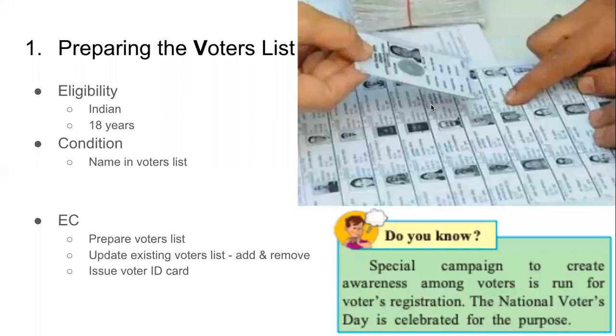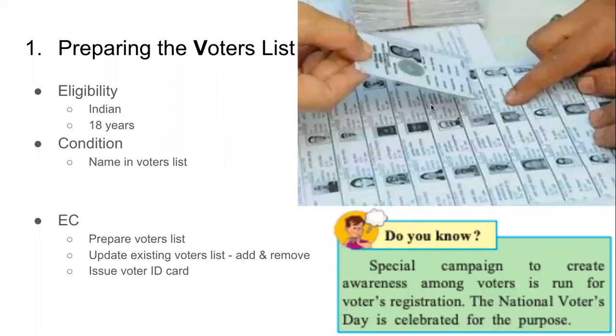Why? Because every day new people are born. Every day new people are attaining the age of 18. Every day people are moving. Some people are coming to the city. Some people are going away from the city. Some people are coming to the village. Some people are going away from the village. So the voter list is a living document. And it is our responsibility as citizens to ensure that we are registered.